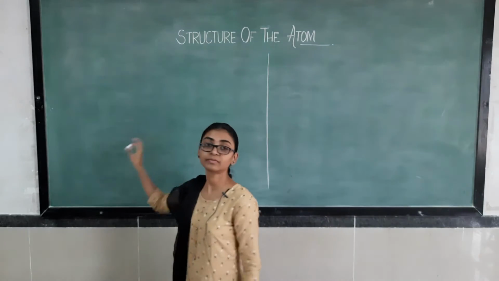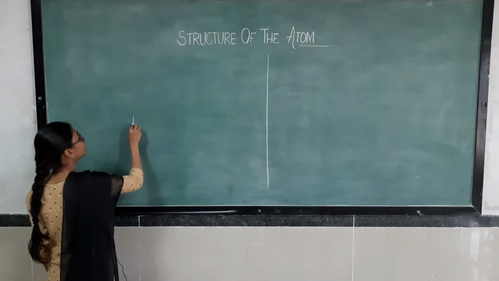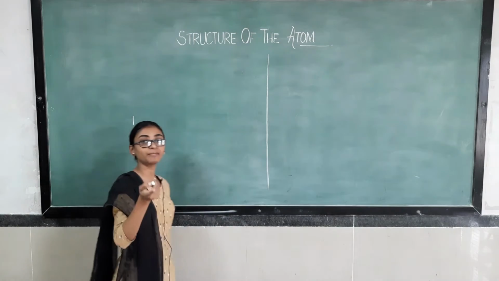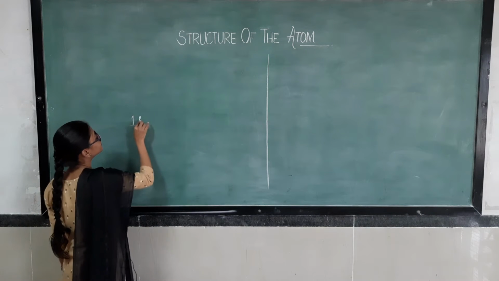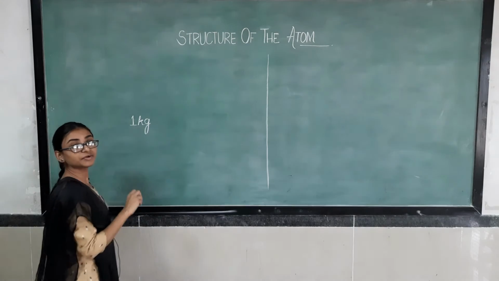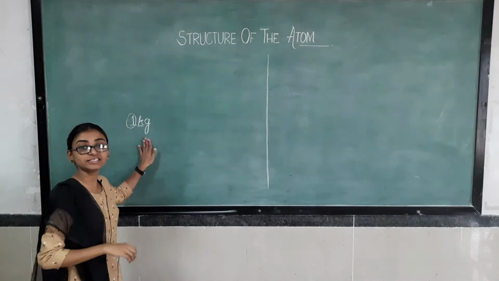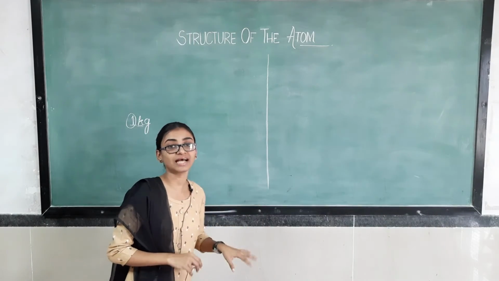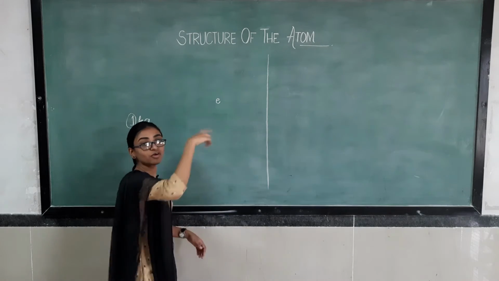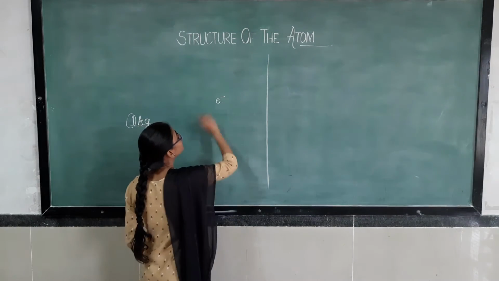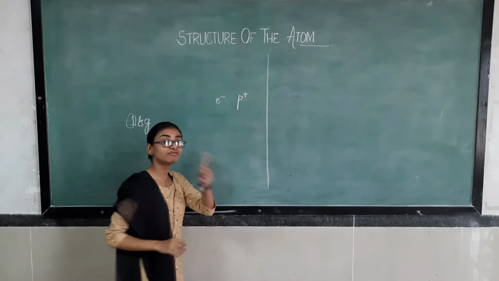Now, magnitude is the numerical value. In the 8th class we learned about magnitudes. If we write 1 kg, here kg is the unit, but this numerical value is known as the magnitude. So if the electron of any atom has one negative charge, then the proton of that atom will definitely have only one positive charge.